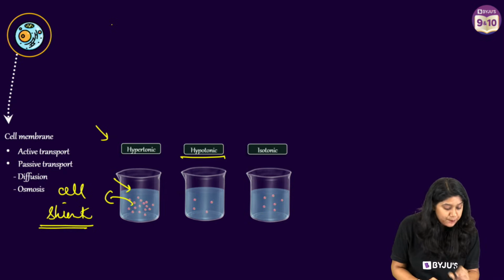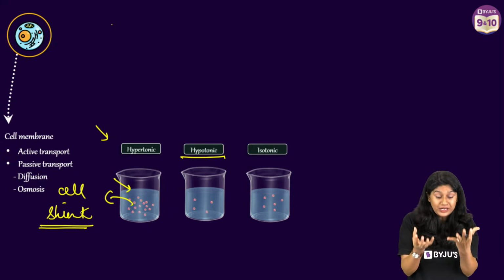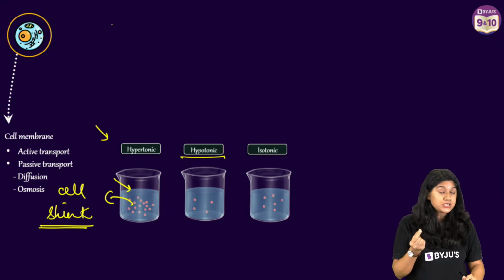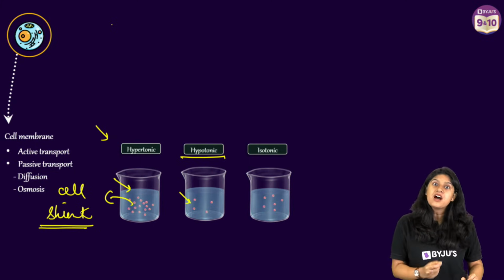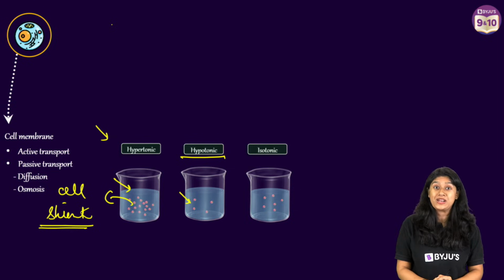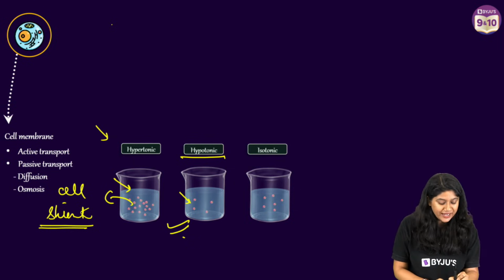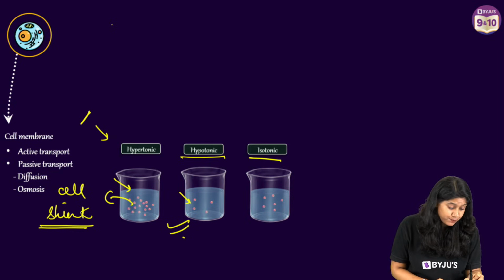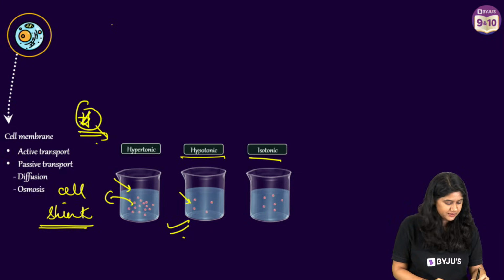In the hypotonic solution, the cell will swell up. It will take up water inside. For example, if we have a raisin which is kind of shrunken and we add it into water, after some time we will see it swell up. So that's the hypotonic solution. And then we have the isotonic solution, where we see equal movement of the molecules. This is really very important for all of us to understand. It's a very important concept which is usually asked in the examination. Also, please do remember this.